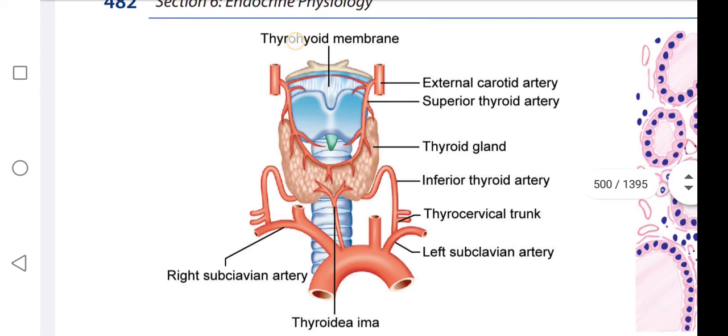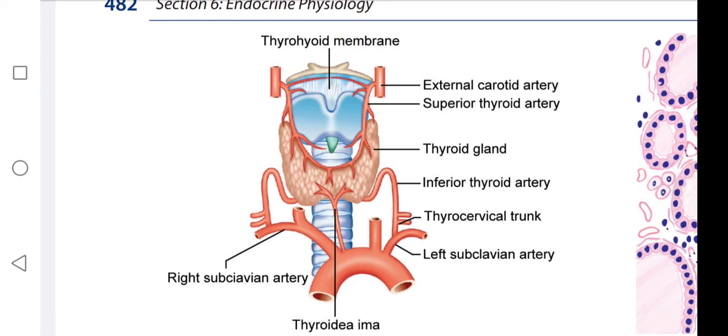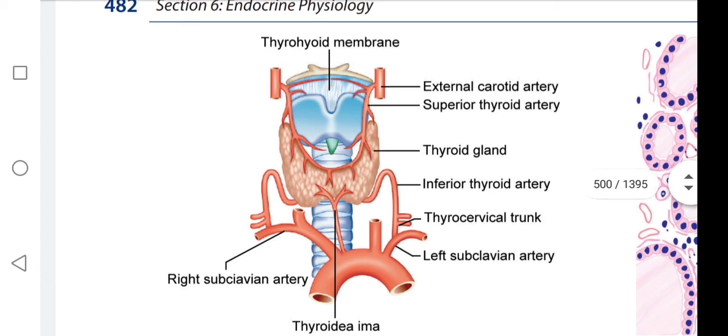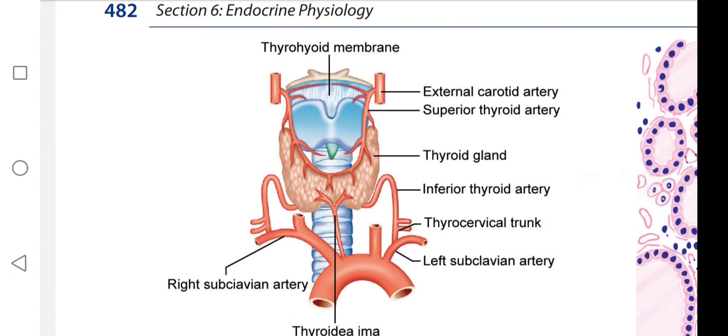This is the thyrohyoid membrane. This is the hyoid bone. This is the thyroid gland, thyroid cartilage. So, thyrohyoid membrane.